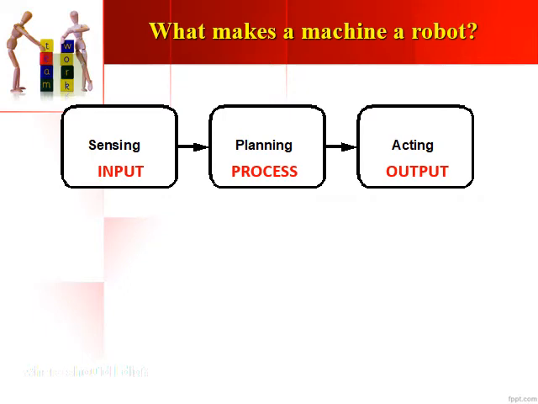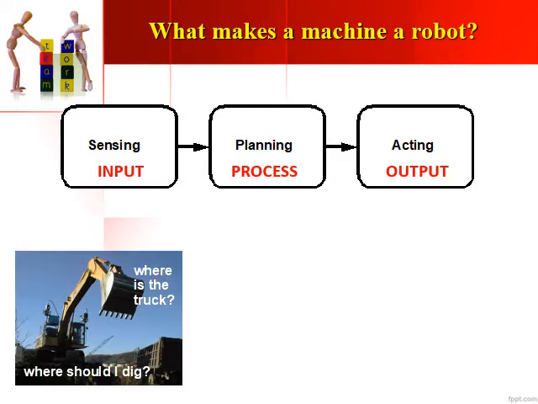So what makes a machine a robot? If you observe, there are basically three things in a robot. One is the input, which is nothing but the sensing part. The second is the process, which is nothing but the planning part, and the third is the output, in which the robot does the action. Let's look at these three things with the help of an example. Here there is a backhoe loader which is used for digging up sand and gravel and then putting it into a truck.